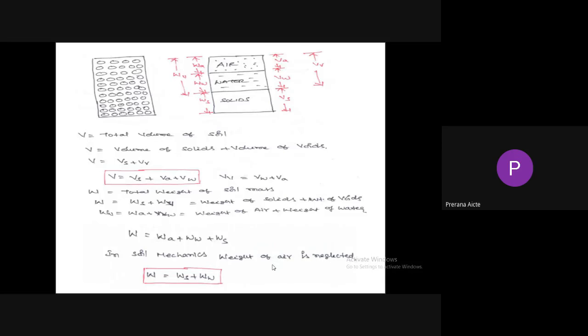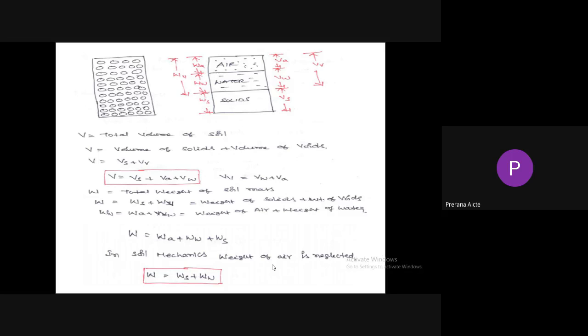So here I have taken a three-phase diagram: solids, water, and air. The left hand side represents the weight of the soil particles, the right hand side represents the volume of the soil particles. So weight of air, weight of water, weight of solids. Weight of voids equals weight of air plus weight of water. Similarly, volume of solids, volume of water, volume of air. So volume of voids equals volume of air plus volume of water.